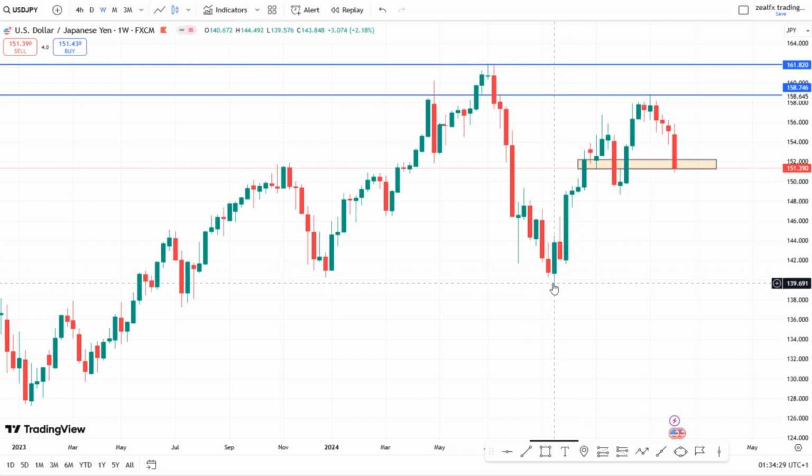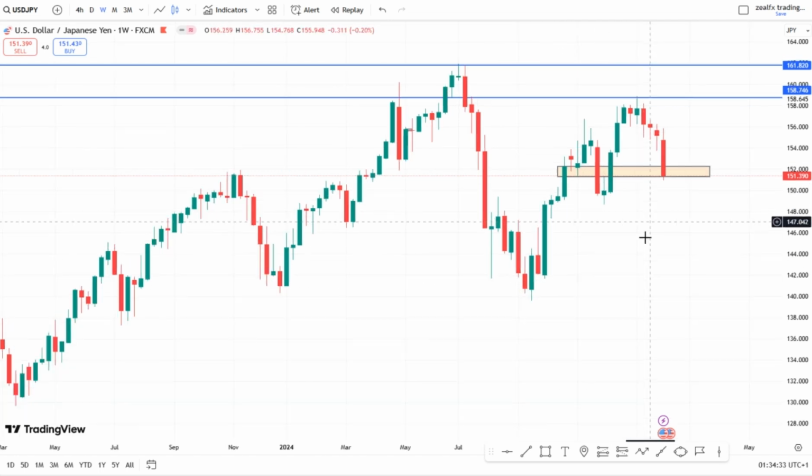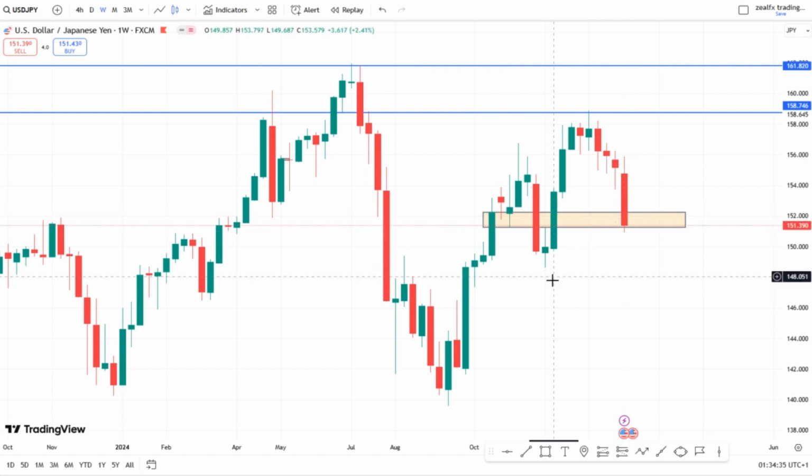From my weekly chart now, you can see that we have a lower low, we have a higher low, we have a higher low. So long as we have this market structure, this shows that we have an uptrend structure. So what we expect for price on the weekly chart on the USDJPY, we expect price to hit this area,